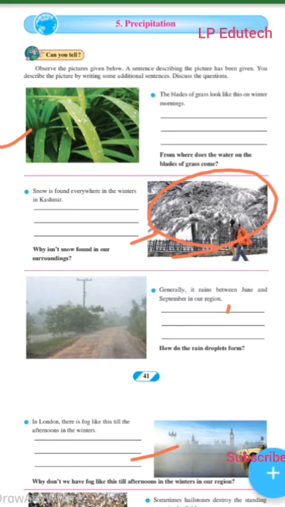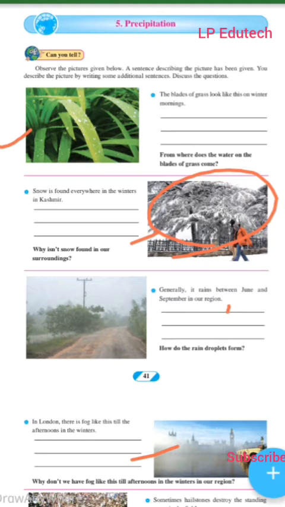But the next question is, why is snow not found in our surrounding? Let us look. Because we have a moderate temperature and we are closer to the sea, snow is not found in our surrounding. So that is the reason behind it. The higher the altitude you go, the closer to freezing point the temperature gets. But as we are living in a moderate temperature and we are closer to the sea, snow is not found in our surrounding. That is the reason. Next question.